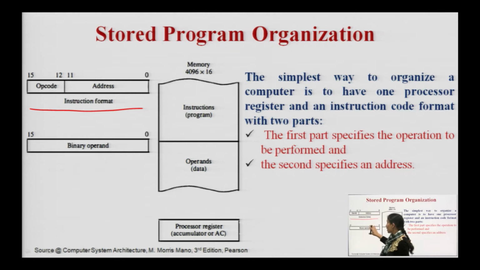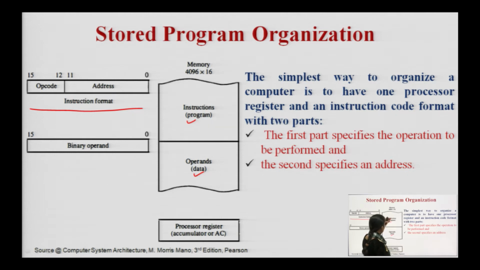Either these 16 bits will be my instruction, or these 16 bits will be my operand, that is binary operand, which clearly means all the instructions and all the data, the program and data, are being stored in my memory.